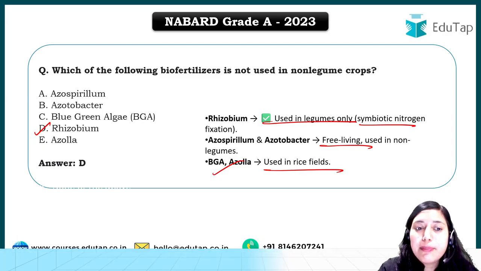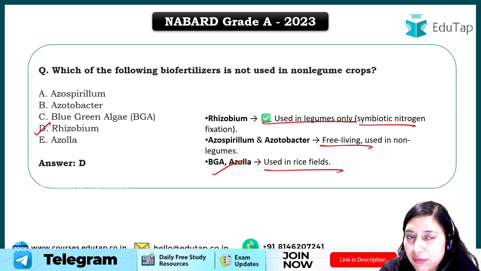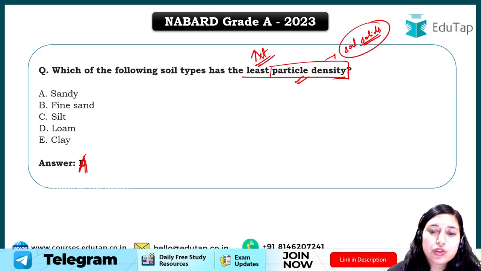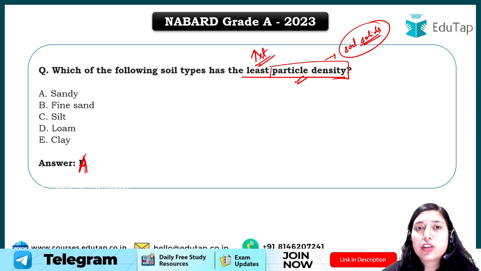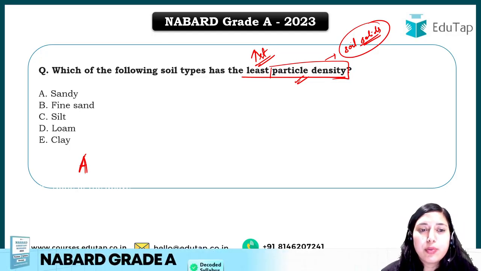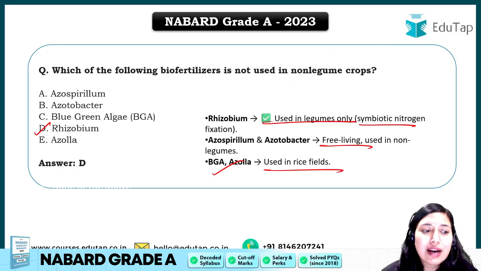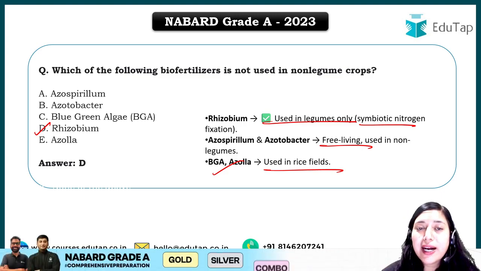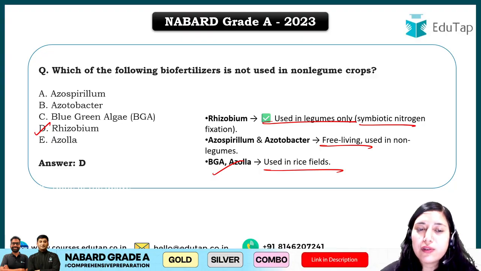Now you can see the biofertilizer topic is important. You have to learn what a biofertilizer is, and the different types of biofertilizers. And from the previous question, you have to learn about soil particle density, soil bulk density, right? So this is again an important topic. So likewise, you have to analyze these questions. You do not just need to solve them. If you are able to solve them, that's good. But just do not go on solving questions.